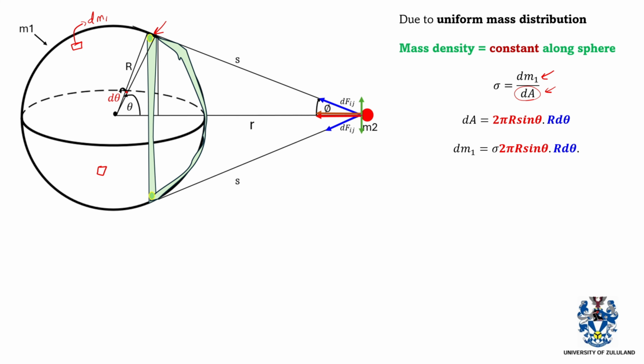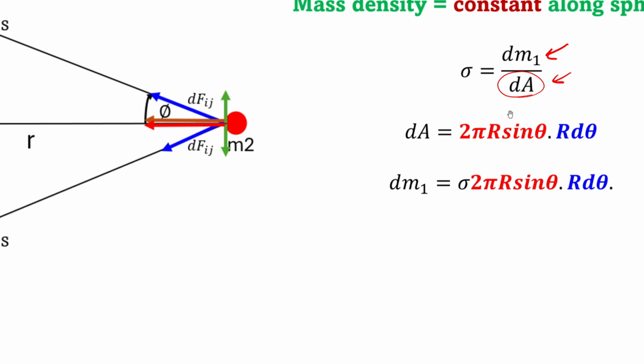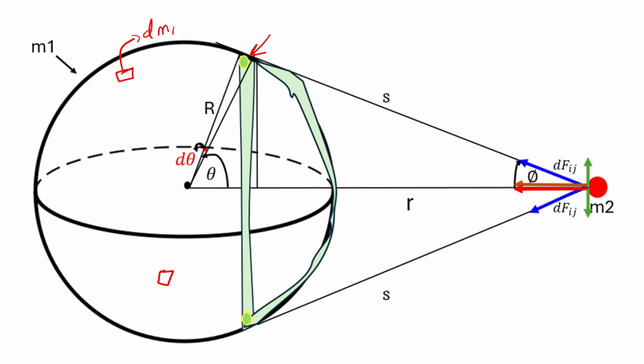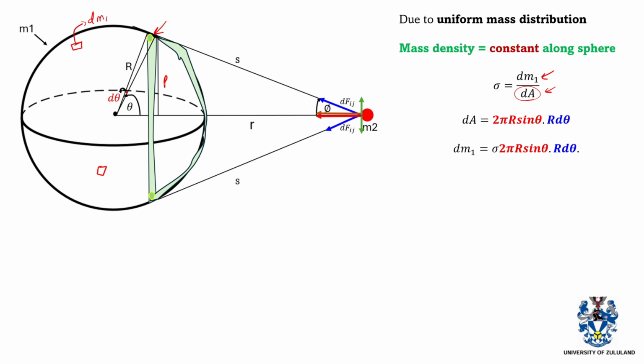So now let us look at this mathematics here. Since here we have d theta and here we have our sphere, our ring, we can calculate its area because we know that the radius of the ring is given by r sine theta. According to our previous diagram, remember we said that our radius is given by r sine theta.